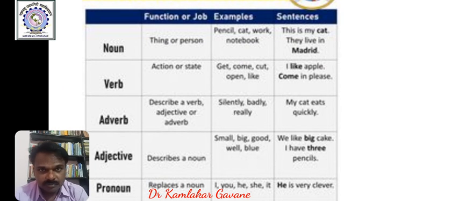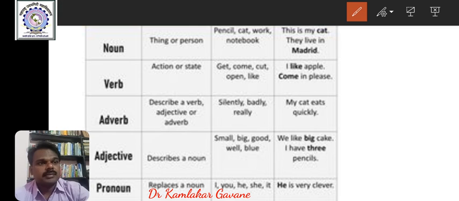Simple. It's very easy. One liners, capsule definitions you can call, and you can remember these definitions forever. Now we go for examples.